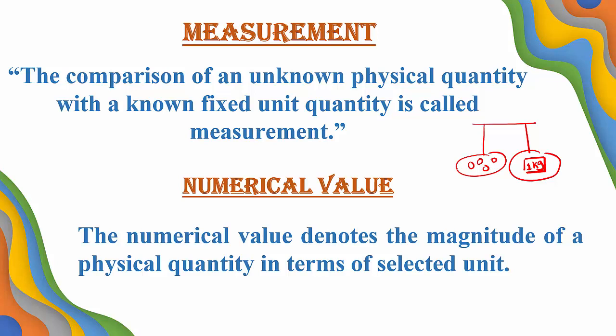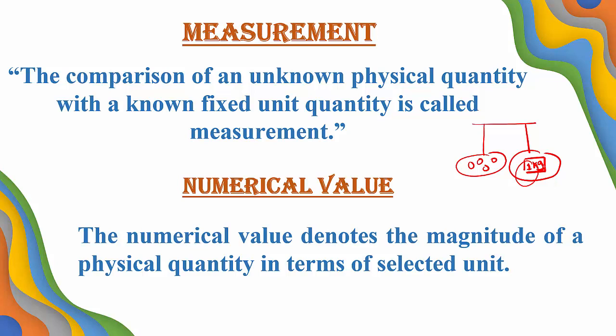Right? Now you can go for another point, numerical value. Numerical value denotes the magnitude of a physical quantity in terms of the selected unit. That means numerical value is a number. I am going to purchase 1 kg of potato. This 1 is what? Magnitude of this physical quantity. Is it clear? The number 1 is the magnitude of the physical quantity in terms of the selected unit.